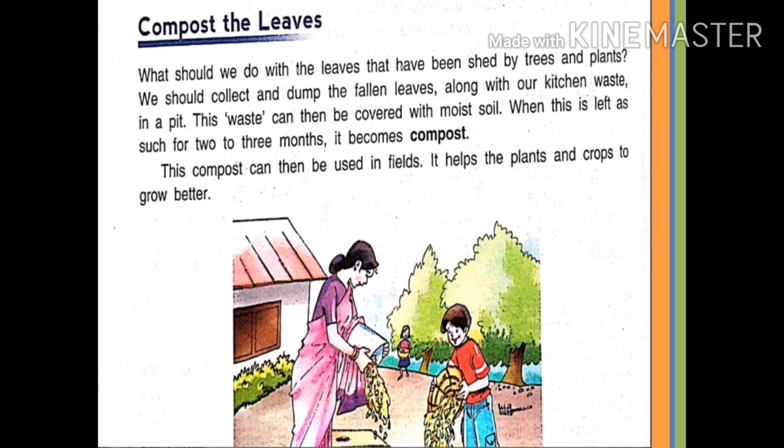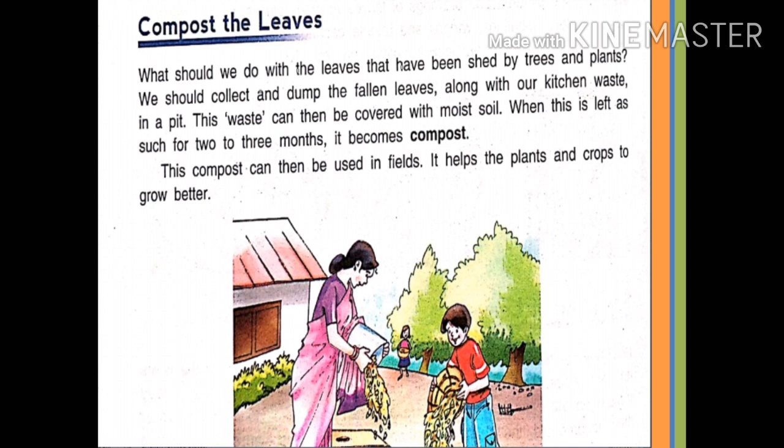Now children, the leaves which are shed by the plants are not useful for the plant anymore, but they can be useful for us. How? By making compost. Now the question is, what is compost?